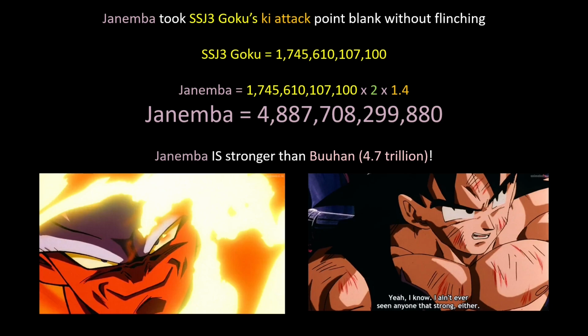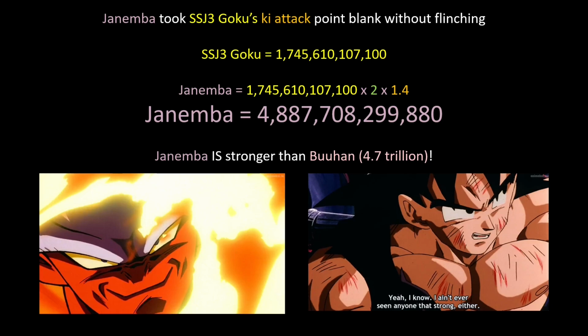So first he was a big baby, and then when he realized that he cannot fight against Goku, he transformed into a figure that is capable of fighting. But this is still new to him, and that is when he was fighting Super Saiyan 3 Goku, and that is when Super Saiyan 3 Goku was actually being able to put up a fight. But the moment Janemba got a handle of how to fight, and the moment he got a handle of his true power, he just stood there and tanked Goku's attack, and then Goku had to run away. So power level wise, he was at 4.8 trillion the whole time. It's just that he could not use that power properly until later on.